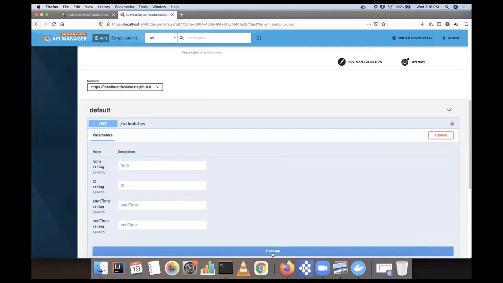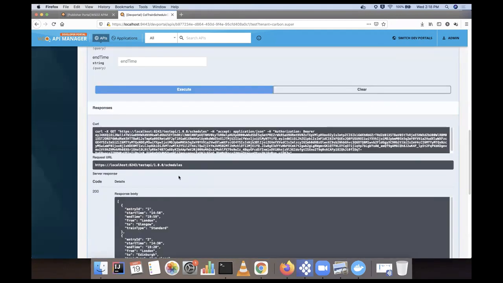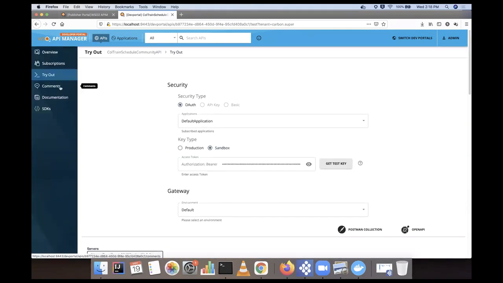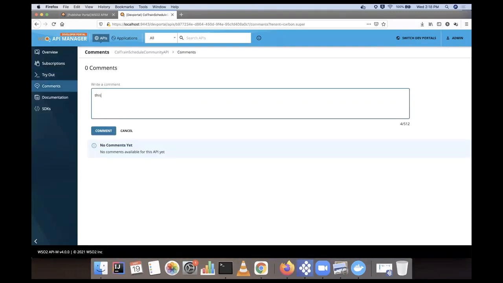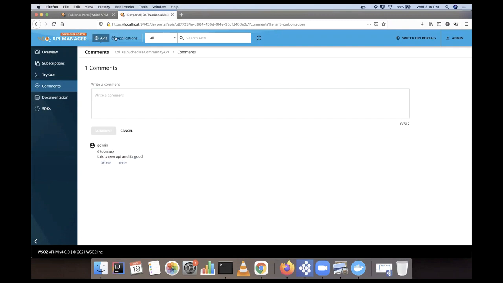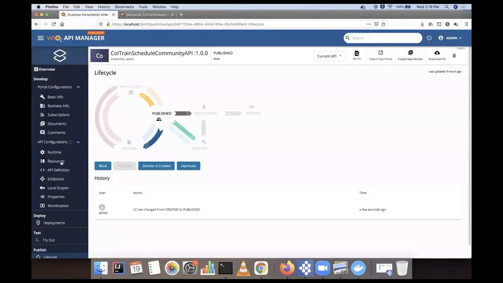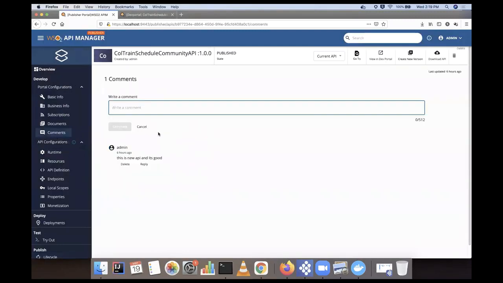Okay, so now I consume this API, I get the response. I'm happy about this API, and if needed, I can add a comment. Okay, so I add my comment here. I reply. And now if you go to the publisher again, in the publisher comment section, you will see this comment, and if needed, you can reply to that also.